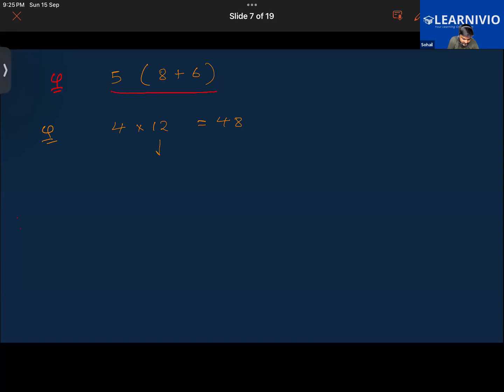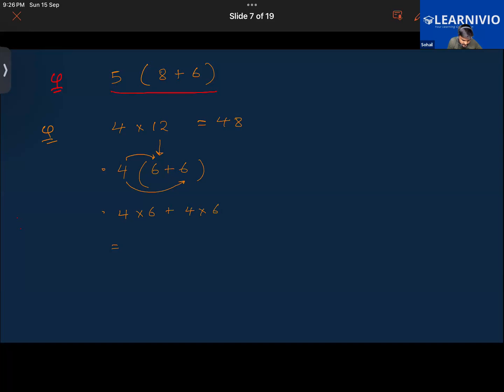But we know that 12 can be written as 6 plus 6. You can write it down like this, and 4 is standing outside. Basically, it means it is in multiplication with whatever is inside the bracket. It is already understood, so we don't write the multiplication sign here. So then it is basically 4 multiplied by 6 plus 4 again multiplied by 6.